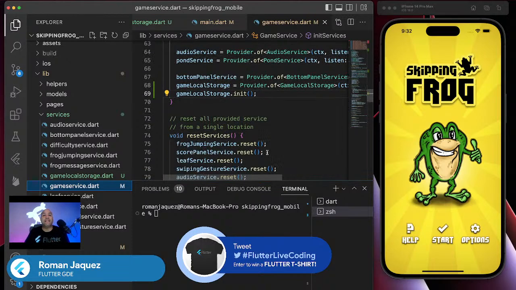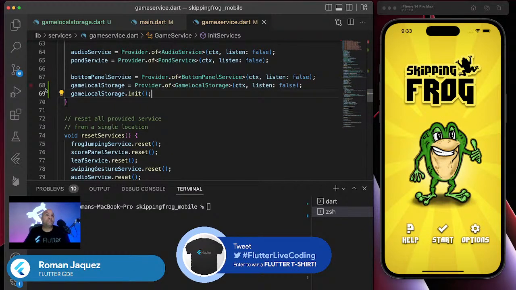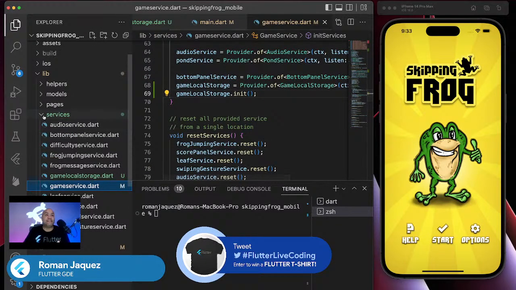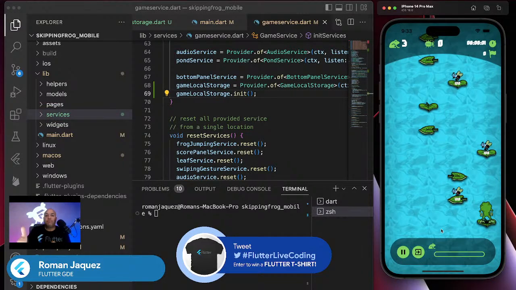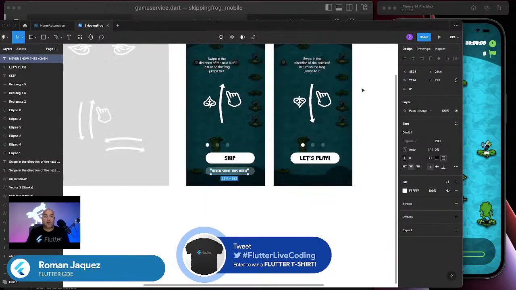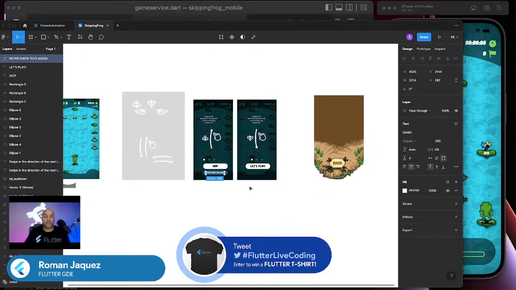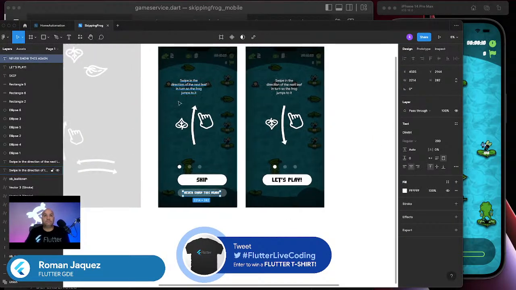So let's continue. Now that I've initialized the game local storage, I'm ready to use it. I want to find the best spot where I can do that. The best place to do it is, remember, when I start and I'm in the game page, that is where I'm going to be displaying that onboarding. So I need to have it right here. You see, this is the game page. So I'm going to display the game page right there.